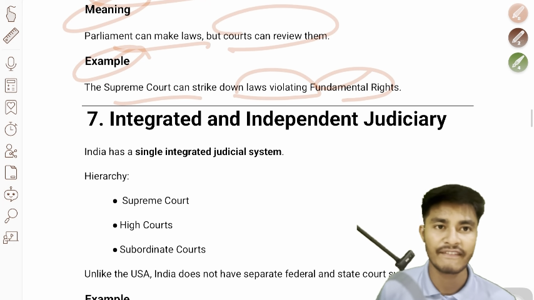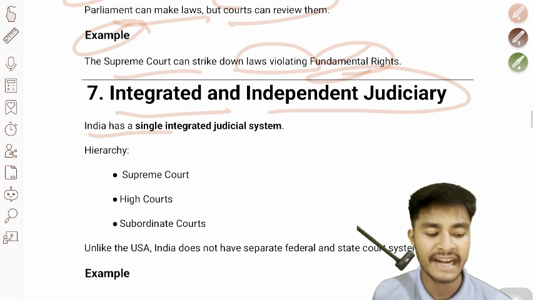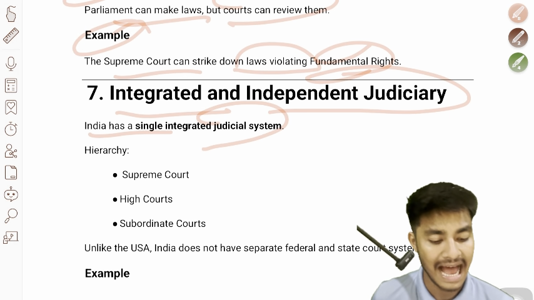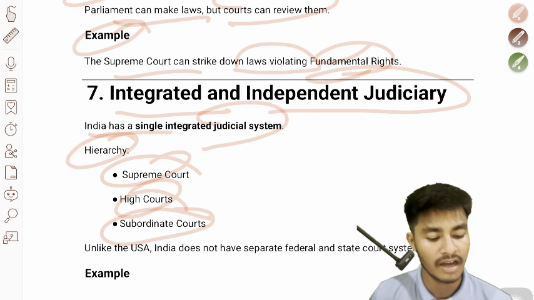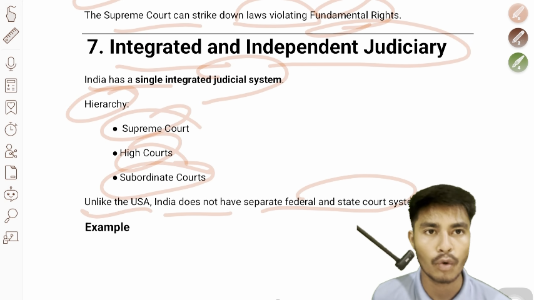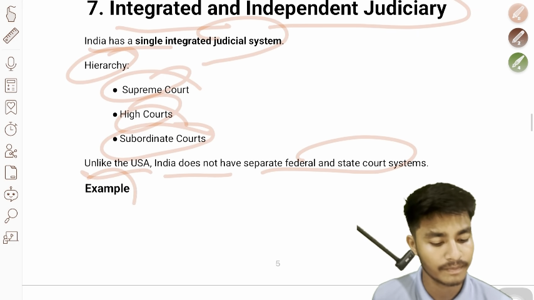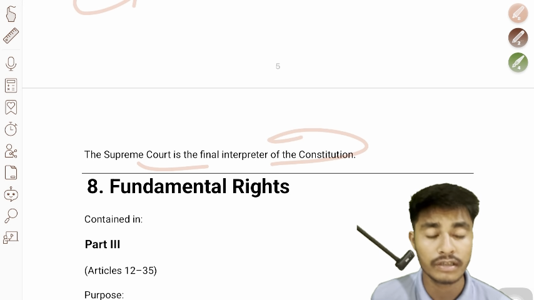We'll move to the seventh, integrated and independent judiciary. India has a single integrated judicial system with a hierarchy: Supreme Court, High Courts, and then subordinate courts. Unlike the USA, India does not have separate federal and state court systems. For example, the Supreme Court is the final interpreter of the Constitution.